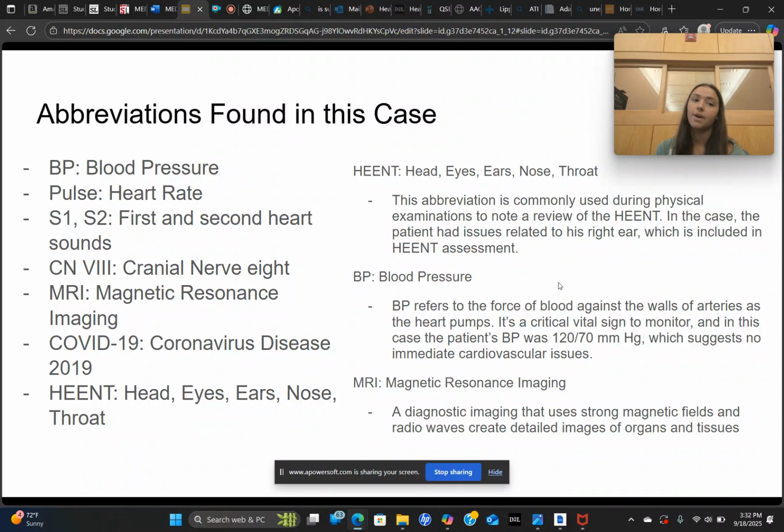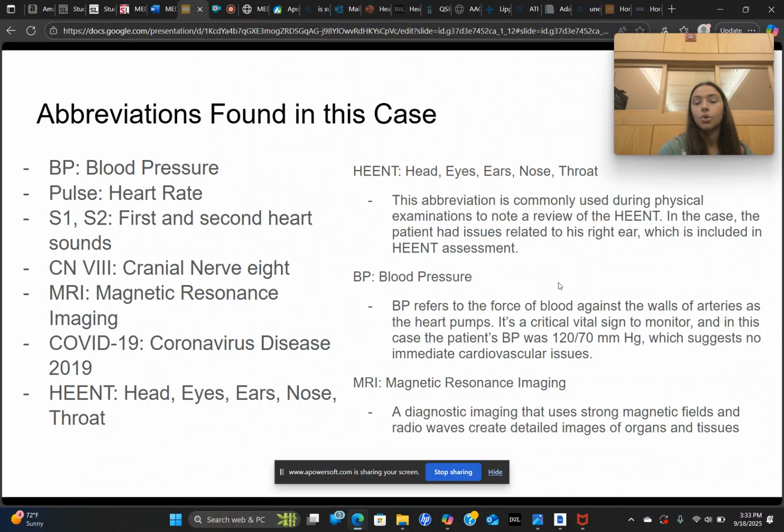Some abbreviations found in this case, so BP is your blood pressure, which refers to the force of blood against the walls of arteries as the heart pumps. It's a critical vital sign to monitor, and in this case, the patient's blood pressure was 120/70. This suggests no immediate cardiovascular issues. 120/80 is the baseline, so 120/70 is a healthy blood pressure.